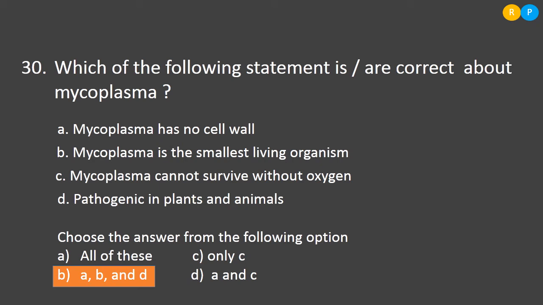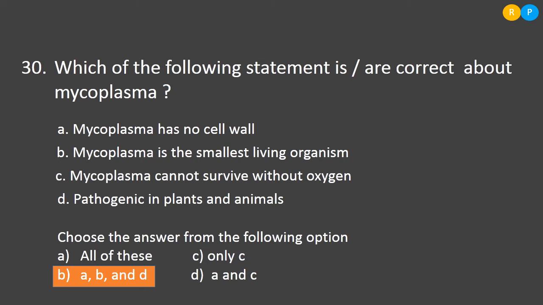Then option D, it is pathogenic to plants and animals. So mycoplasma causes disease both in plants and animals. So option A statement and B statement and D statement are correct. So you have to choose the answer from the following options.